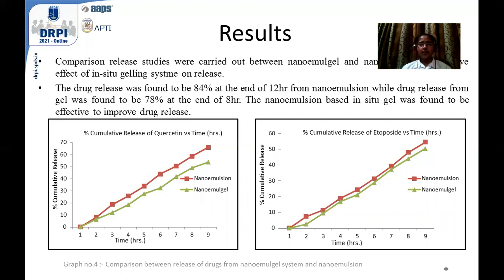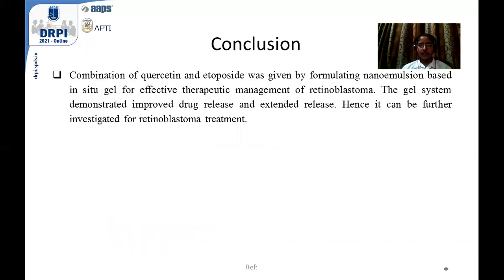At the conclusion, we see that the combination of quercetin and etoposide was done by formulating a nanoemulsion-based gel for effective therapeutic management of retinoblastoma. The gel system